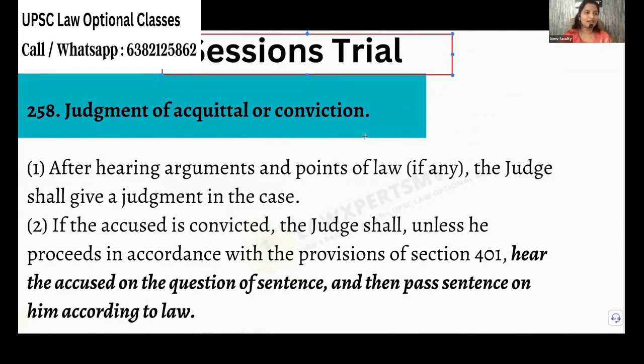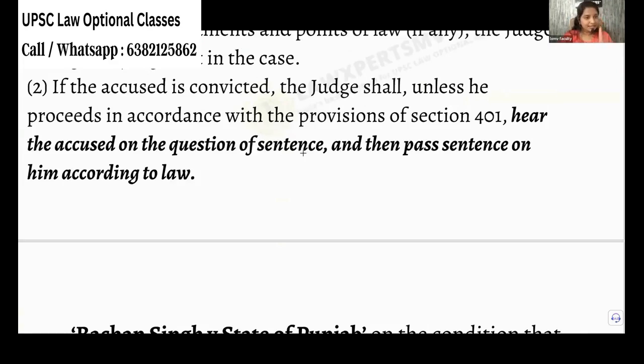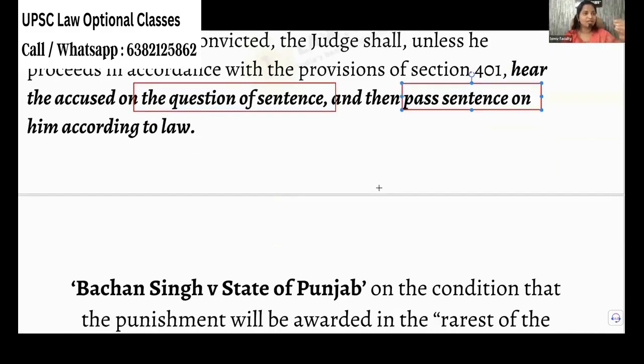When we are talking about a state, we have the sessions court that can give death penalty on confirmation by the High Court, and High Court can give death penalty. So sessions court trial, in section 258, they will say that if you are passing death penalty, you have to give not only death penalty, any punishment. You have to do a question on sentencing. Before passing a sentence, you must give an opportunity to the accused side to explain all the mitigating factors.